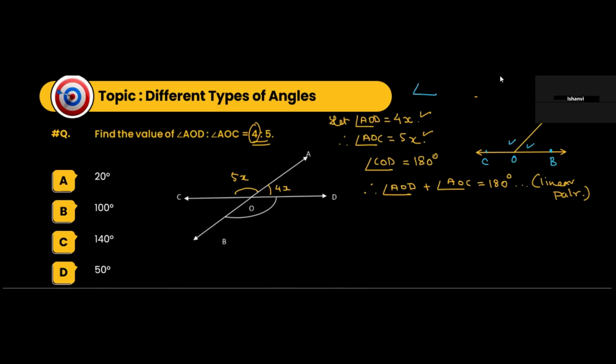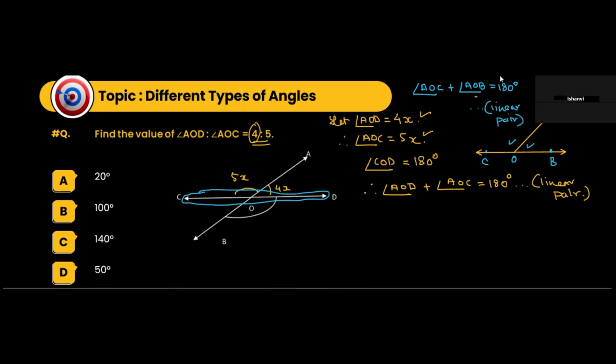We can say that angle AOC plus angle AOB forms 180 degrees, and the reason here is linear pair. These are known as linear pair, or we can also call them supplementary angles. So very clearly we can see that this is COD, 180 degrees, right?